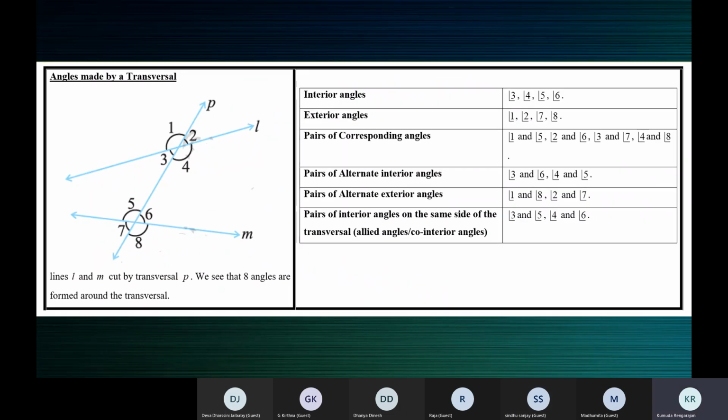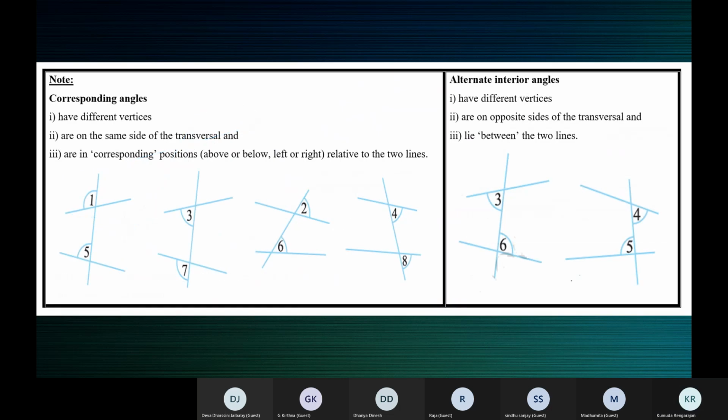Children, please take a screenshot of this one. I hope you have taken it already. This is just for you to recall using this. These are the positions. See here, by position, 1 and 5 are corresponding angles. They are not equal because the lines are not parallel. But 1 and 5 are corresponding angles. Both of them are on the same side of the transversal. Am I audible? Is my voice clear, children? Yes, ma'am. You can see here angle 1 and angle 5 on the same side of the transversal.